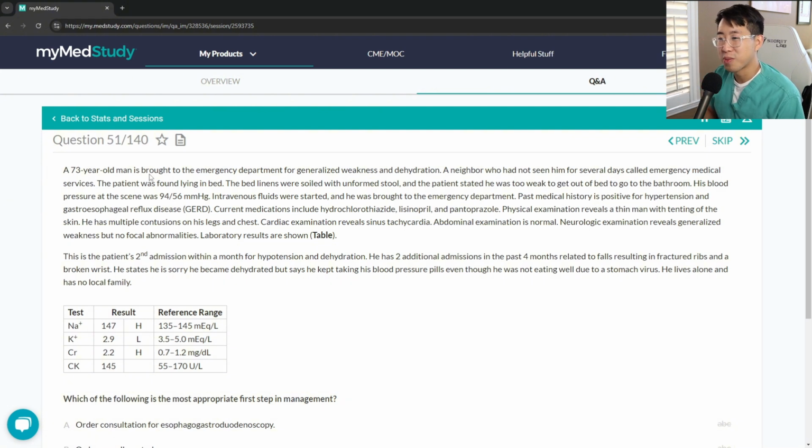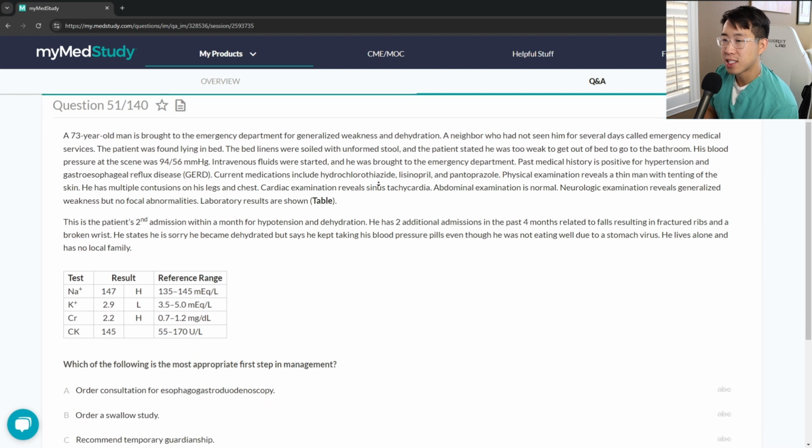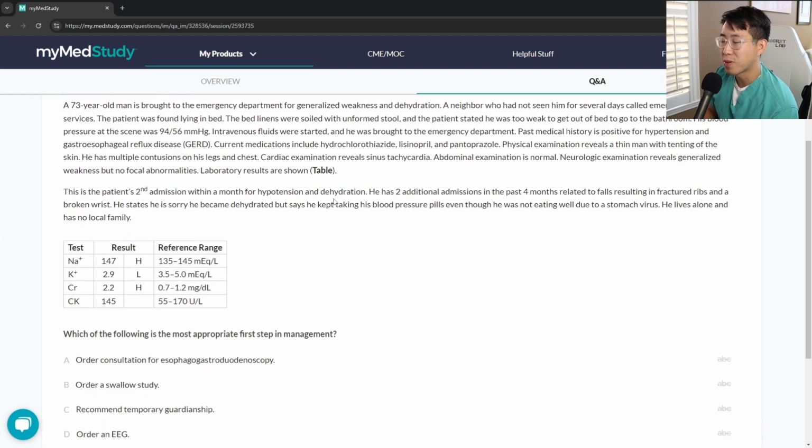So a 73-year-old man is brought to the emergency department for generalized weakness and dehydration. This is the second admission within a month for hypotension and dehydration. He has 2 additional admissions in the past 4 months related to falls, resulting in fractured ribs and a broken wrist. He states he is sorry he became dehydrated, but he keeps taking his blood pressure pills, even though he was not eating well, due to a stomach virus. He lives alone and has no local family.